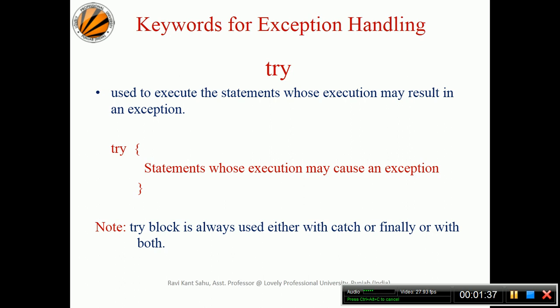You're not sure. You have only an idea. Okay, this particular line of code may result in an exception. So that is the syntax, basically written in red. That is just a simple block, try, and then whatever statements have a chance you can put here. Now the try block always has a catch block or a finally block, or both. This means whenever writing a try block, it must have a catch, or it must have a finally, or it must have both.